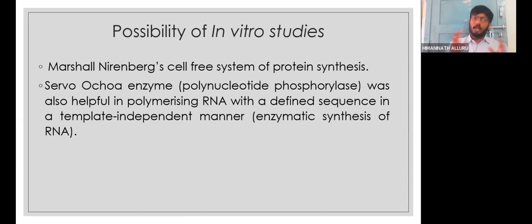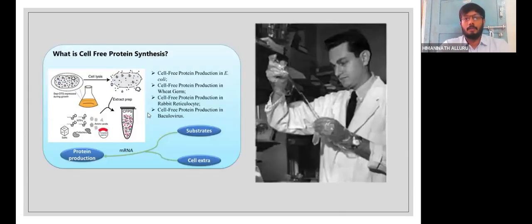Second thing is the Servo-Ochoa enzyme. For this enzyme, actually, there is no need of a template. If any protein has to be synthesized, an mRNA template has to be given, and only according to that will the particular polypeptide be produced. But for this particular enzyme, there is no need of any template reading of mRNA. Without that also, this enzyme will be able to make the RNA. It also plays a very important role in protein synthesis. So these two points are very important discoveries behind the laboratory scale studies and experimentation of molecular biology, whatever the concepts related to molecular biology.